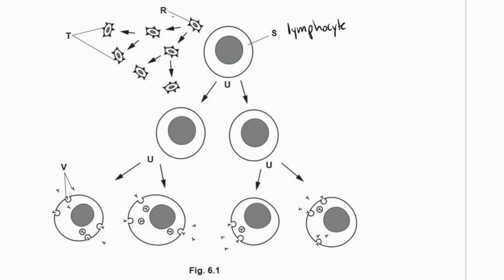R is a pathogen. Although up above it says it's bacteria, so it's a bacterial pathogen. T, now these are structures on the outside of the pathogen that identify it to the body as being not of this body, not self. So these are called antigens. Antigens.